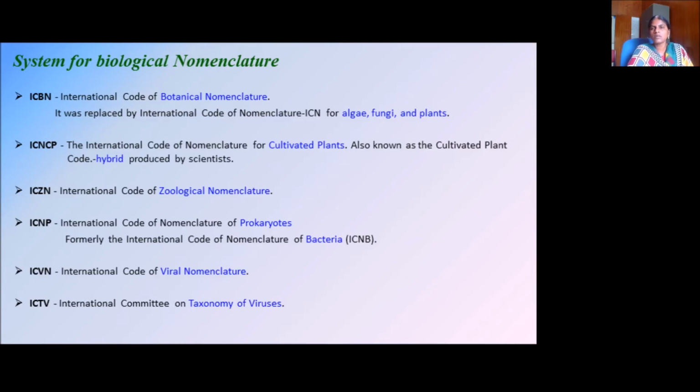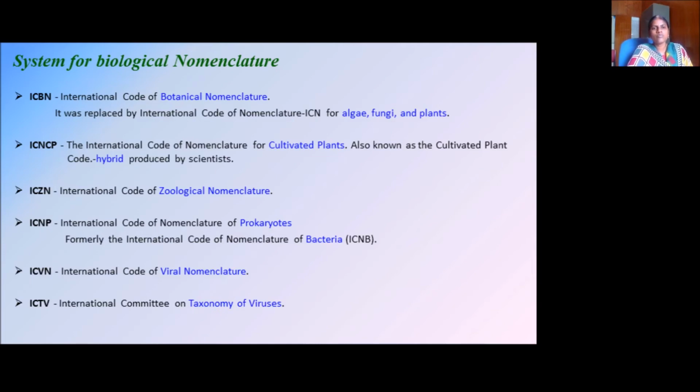Hybrid plants are produced by scientists, so they should have a code. That is called ICNCP. ICZN is the International Code of Zoological Nomenclature. ICNP is the International Code of Nomenclature for Prokaryotes, formerly the International Code of Nomenclature of Bacteria.